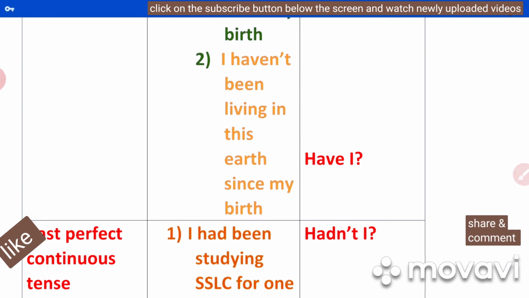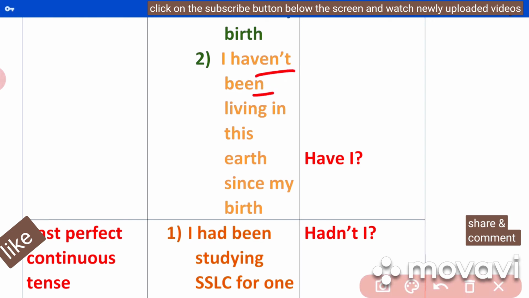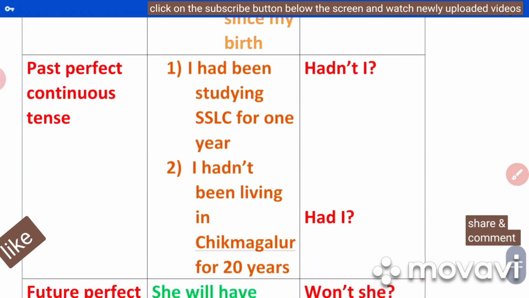Next, I haven't been living in this earth since my birth. In this statement, as I told you, haven't been is the negative helping verb, I is the subject, so the question tag is have I. You have to take only haven't, just skip the word been here. Next, past perfect continuous tense.